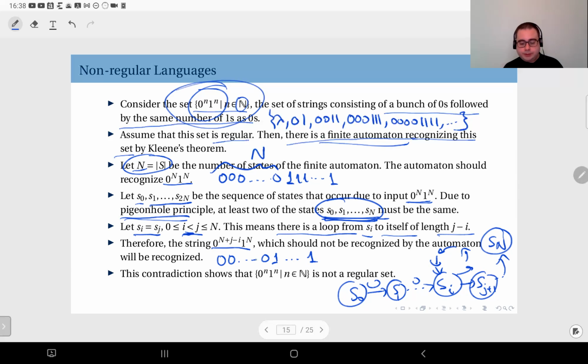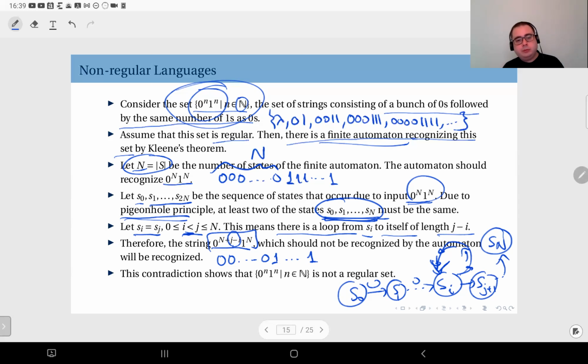However, since I have a loop from Si to itself of exactly j minus i length, this string will also be accepted, because when I hit Si, I'm going to take a loop of j minus i, and due to this excess j minus i, I'm going to take another loop here from Si to itself, and then continue the transitions, which will follow the same exact path that the input 0^n 1^n caused.